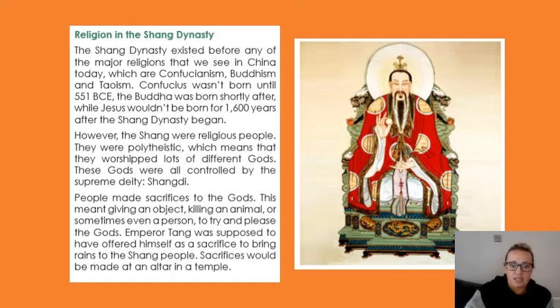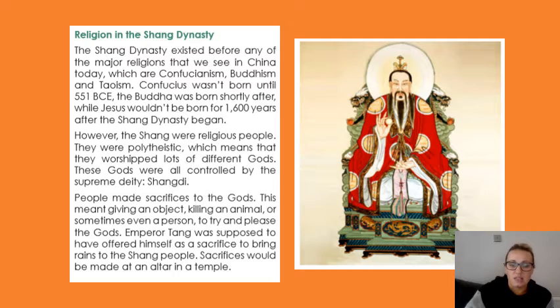People made sacrifices to the gods. This meant giving an object, killing an animal, or sometimes even a person to try and please the gods. Emperor Tang was supposed to have offered himself as a sacrifice to bring rains to the Shang people.